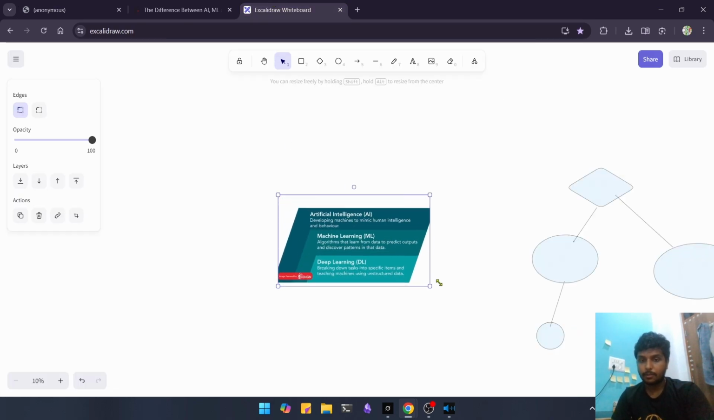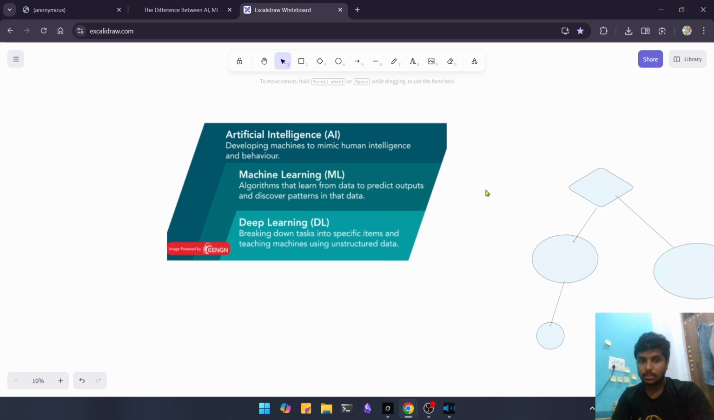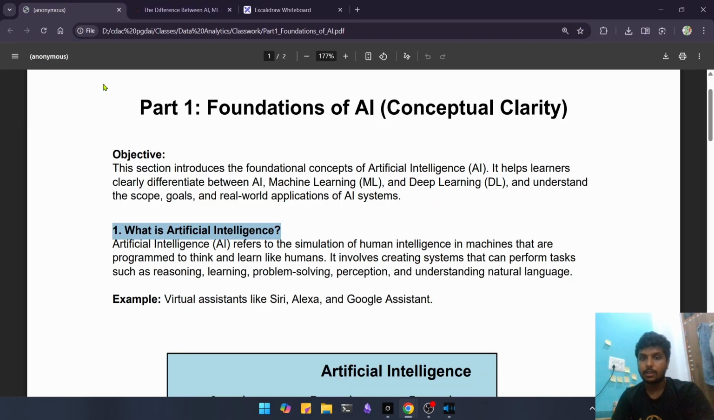Here we have an image. As you can see, developing machines to mimic human intelligence and behavior is called artificial intelligence. Artificial intelligence is like building a machine that can mimic human intelligence, which we program to think and learn like humans. This part is from machine learning, but we are including it in AI. I'll tell you after some time what machine learning is. Till then, let's focus on the definition part.